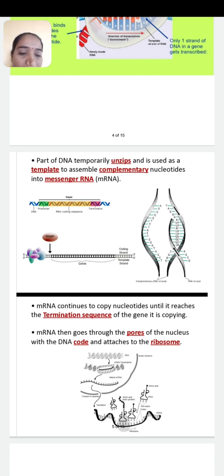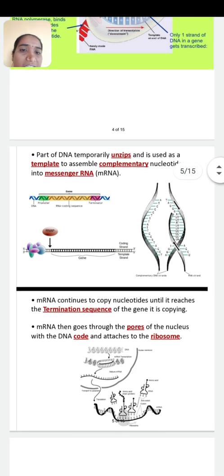Out of these, the antisense strand acts as a template on which mRNA can be synthesized. Here part of the DNA temporarily unzips and is used as a template to assemble complementary nucleotides into messenger RNA.